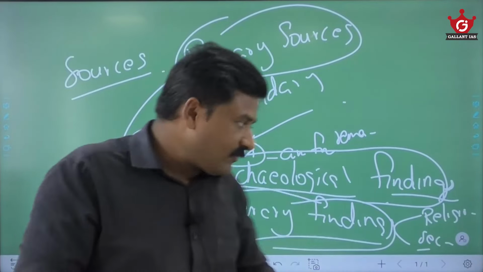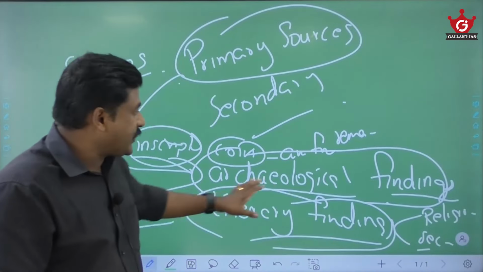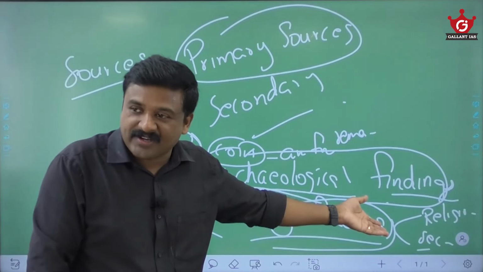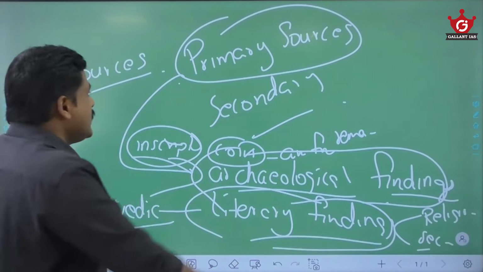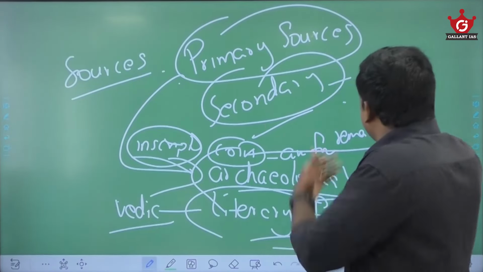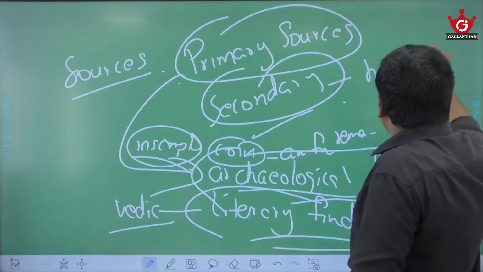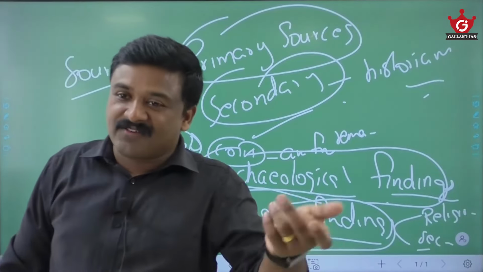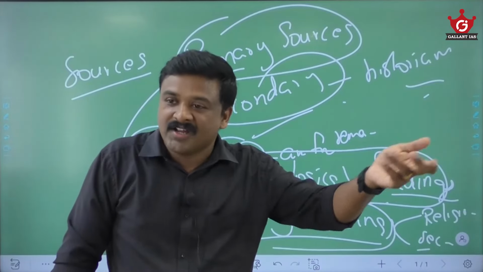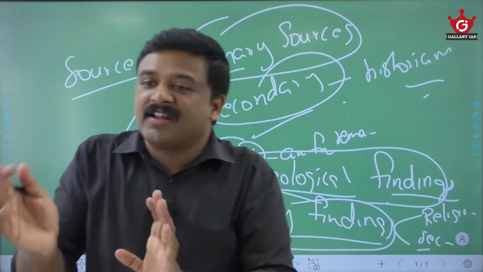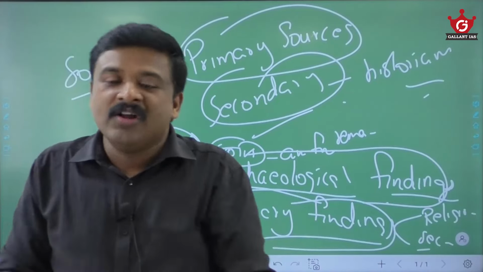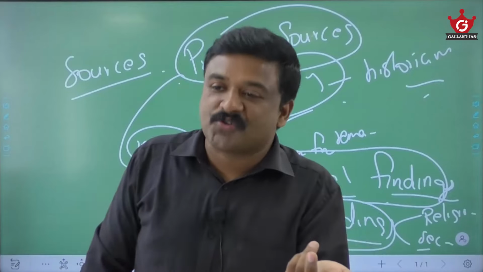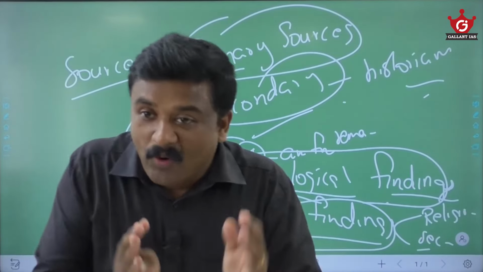Am I right? And so, from these literary findings and archaeological findings, we construct, or reconstruct, the history of India. Am I right? So, these are primary sources. Then secondary sources are there, for example, interpretations by different historians. Romila Thapar, Upinder Singh, R.S. Sharma, Satish Chandra, Irfan Habib, different historians, Neelakanta Sastri. So you see that there are interpretations, that is secondary sources. So from primary and secondary sources, we construct the history of India. Now let me tell you why this is important.